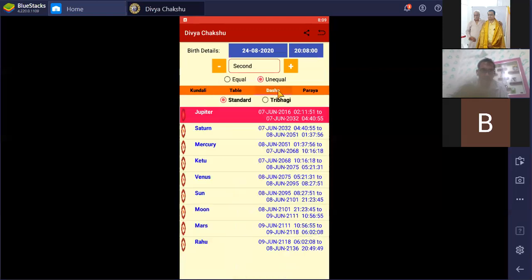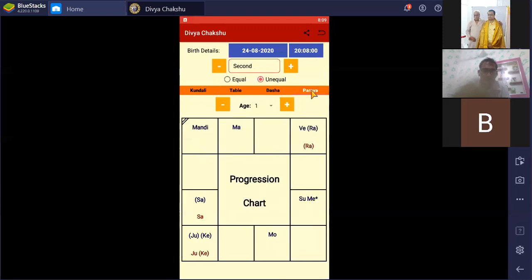In Dasha, we have both running: the standard Vimshottari Dasha and the most unique thing for Nadi, which is required, the Tribhagi version for Janma, Anujanma and Trijanma portion. There is a Tribhagi Dasha. And we also have our traditional Paraya system too.